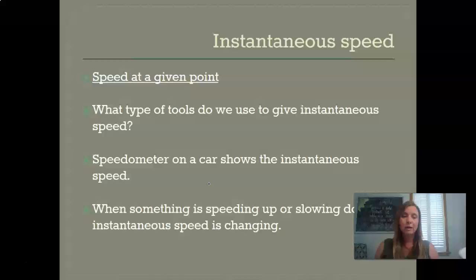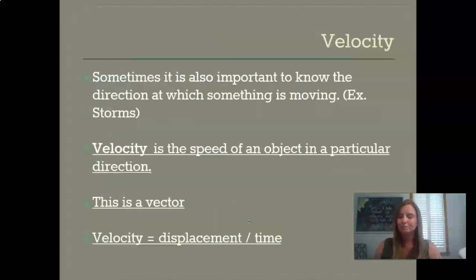We can also look at it if you think about the Olympics, when we're looking at track and field or swimming, those are normally instantaneous speeds. They want to know what was the distance, what is the time that they traveled in, and so then we figure out almost like an average, I guess, if you want to think about it that way. So what is it moving at that given point? That's instantaneous.